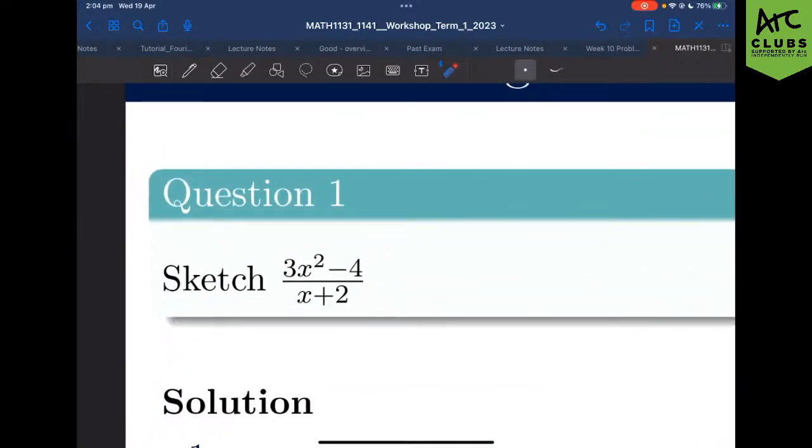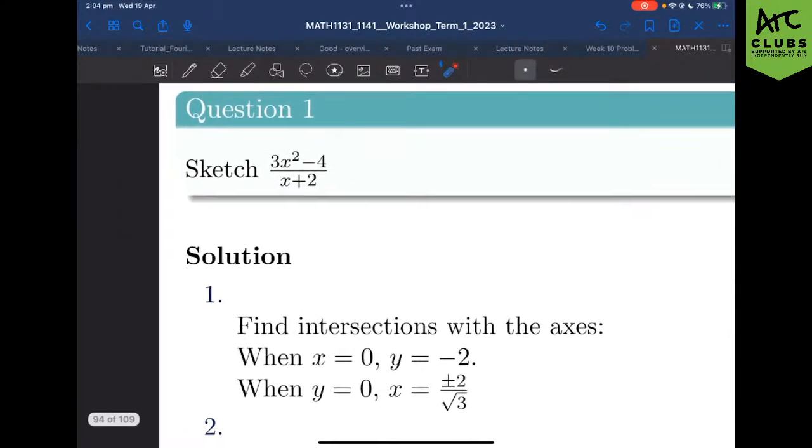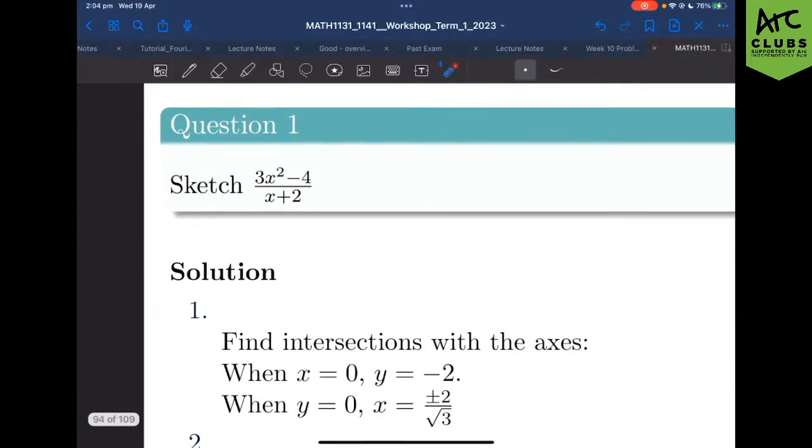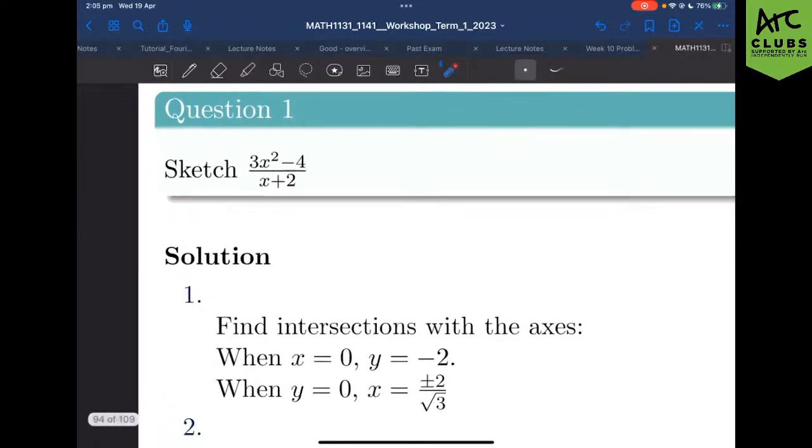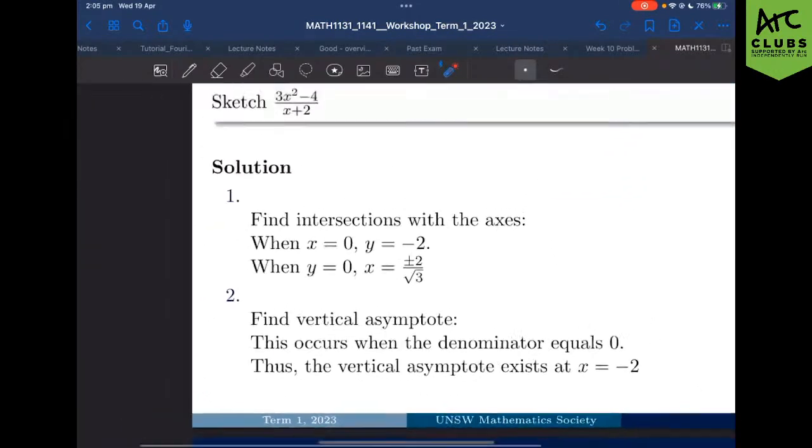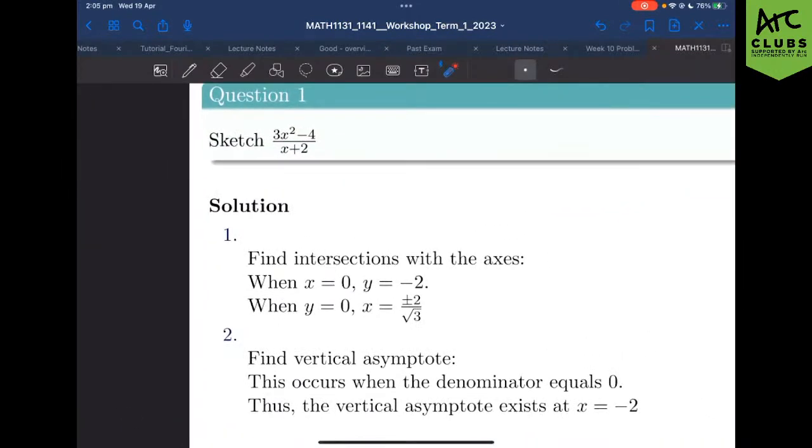What is curve sketching? You're going to be given a function, you're going to be told to sketch, right? What do we do? First things first, I like to find the axis intercepts. Naturally, that's just substituting x equals 0, y equals 0. We've solved that for you here. And then naturally, whenever you have a fraction, you're going to work with asymptotes, right?